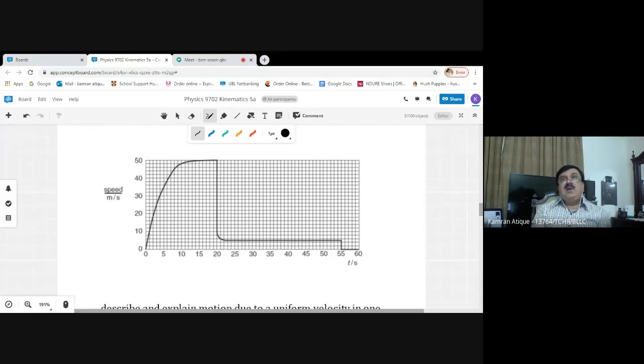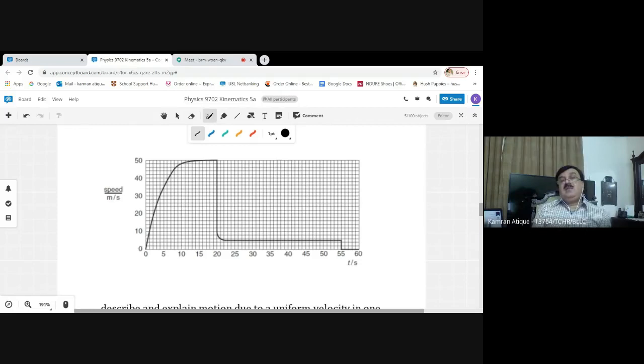Now 833 newtons is the weight acting on the body in the downward direction. 833 newtons is the value of air resistance acting on the body in the upward direction. Both are balanced with each other. Both have cancelled each other. So it means the resultant force becomes equal to zero.